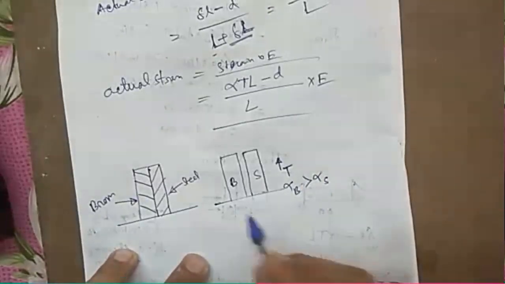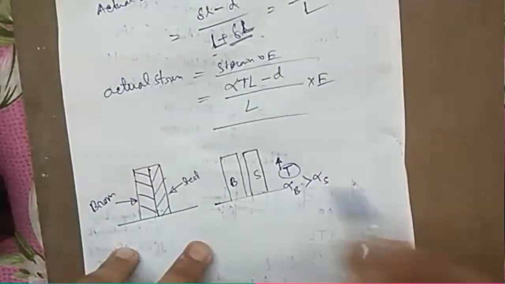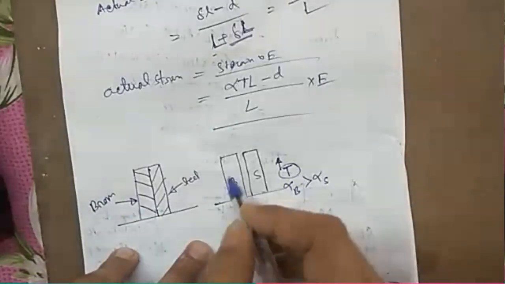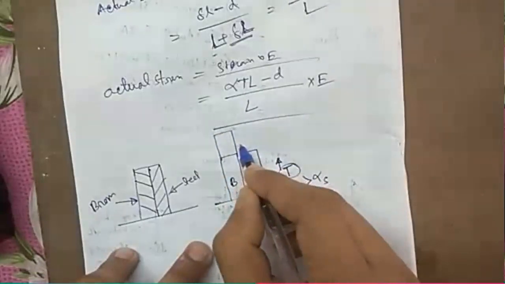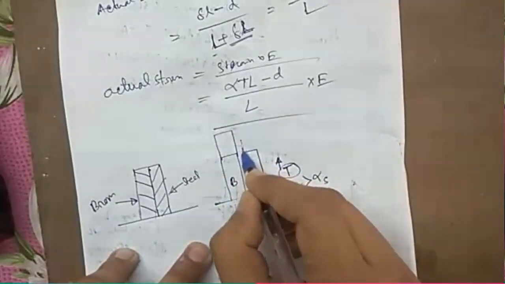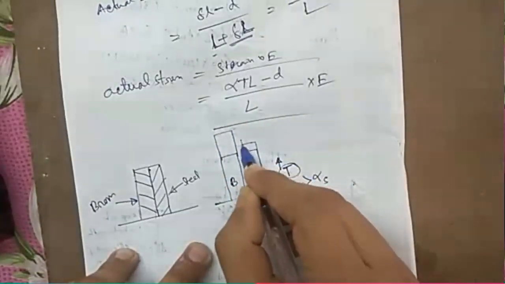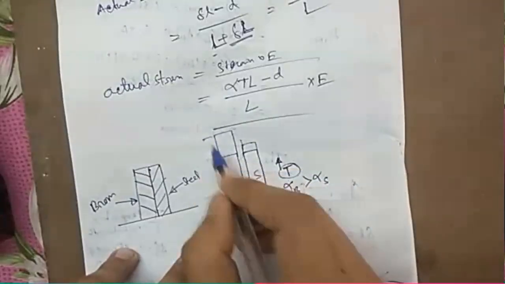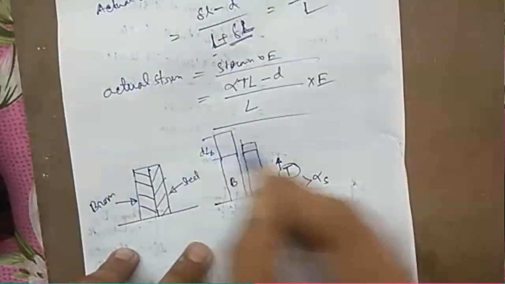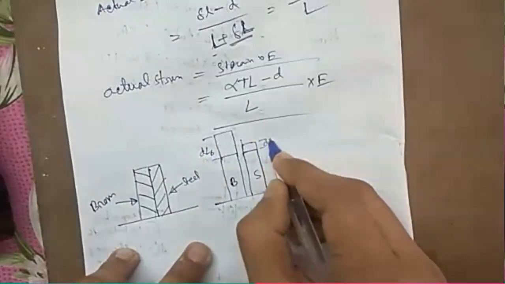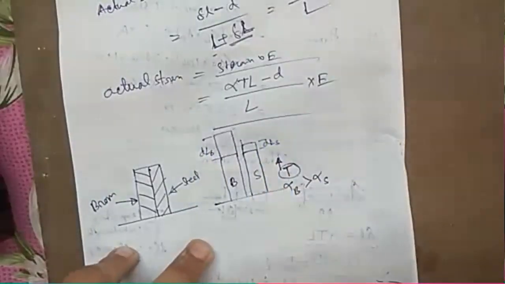Now in this case, for the same temperature difference, this brass will have more extension than steel.